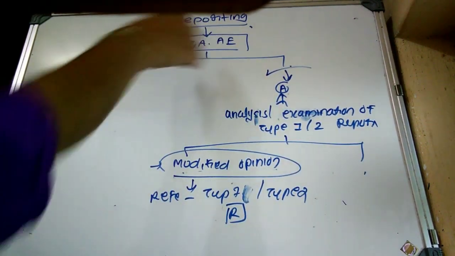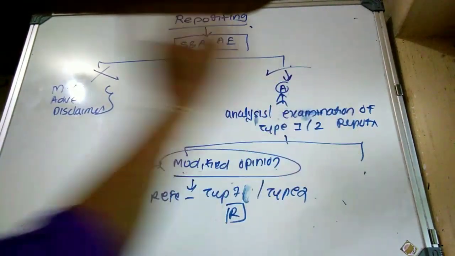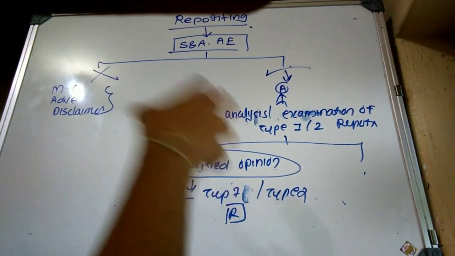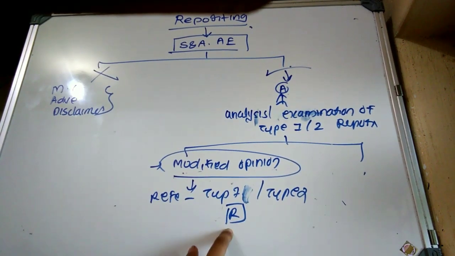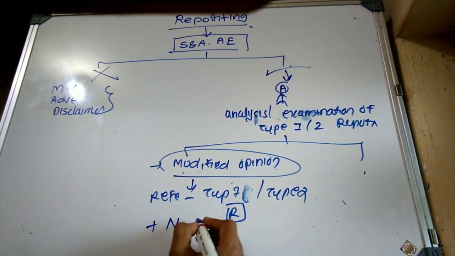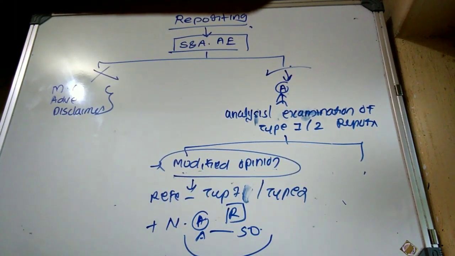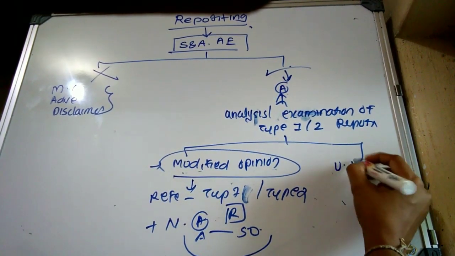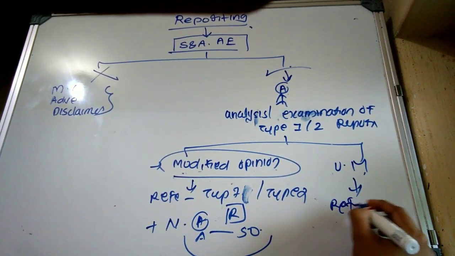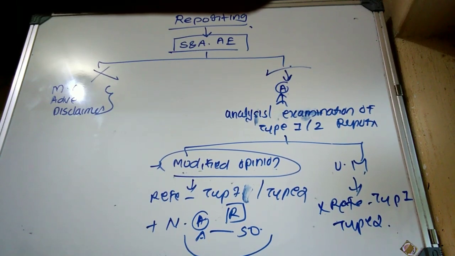That is, even after obtaining sufficient and appropriate audit evidence, the auditor is making an evaluation or examination of the type 1 or type 2 report. After examining that, they are going to issue a modification to the audit report. In that case, along with that modification, they should refer to what? The type 1 report or type 2 report. Plus, they can also include the name of the auditor of the service organization if the concerned auditor gives permission, otherwise not. If they are issuing an unmodified opinion, in that case it is not required to refer to the type 1 or type 2 report.